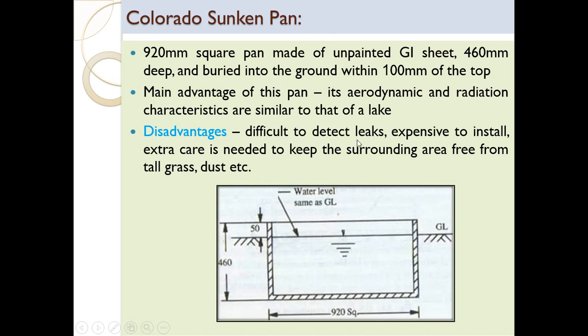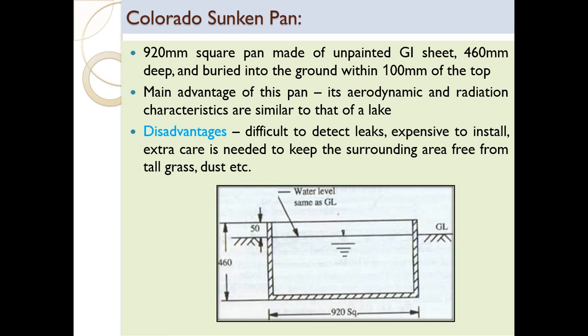Disadvantages are difficult to detect leakage. If any sort of leakage is there, in case of this Colorado sunken pan, it is very difficult to detect. It is also very expensive to install. Extra care is needed to keep the surrounding area free from tall grass, dust, etc. So these are the disadvantages. It is very difficult to detect any sort of leakage and is expensive to install. So this is regarding Colorado sunken pan.